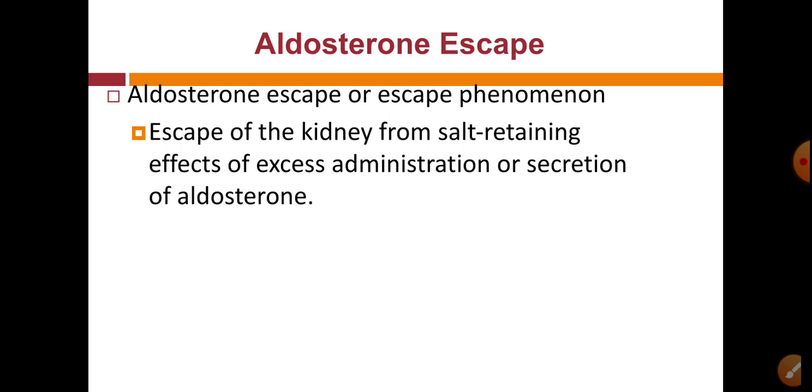So in this effect, there is an escape of the kidney from the function of aldosterone. Here the function of aldosterone is sodium reabsorption, but the kidney escapes from this function, and this is due to aldosterone. So this effect is called aldosterone escape or the escape phenomenon.